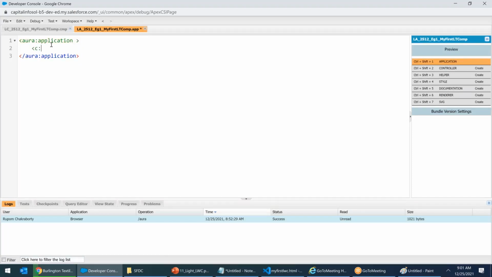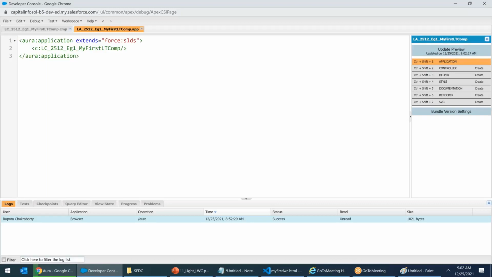Now I call the Lightning component c colon custom. C stands for the custom namespace. Namespace colon component name. Here extends equals to force:slds. I want to connect this to the Lightning design system. Now you click on the preview button. There is a preview button here. Click on preview and you get the output.